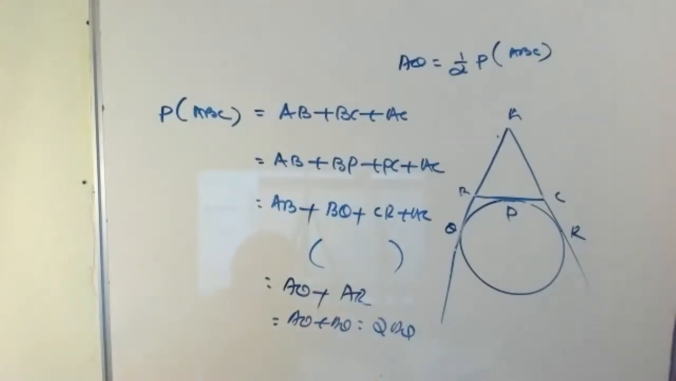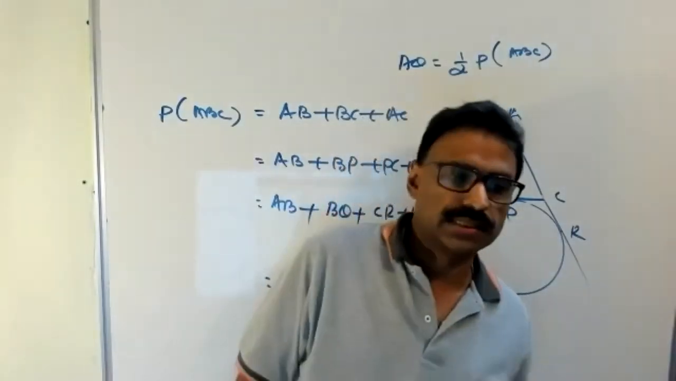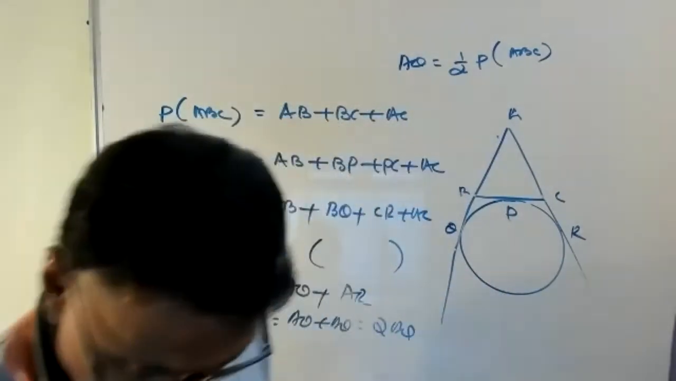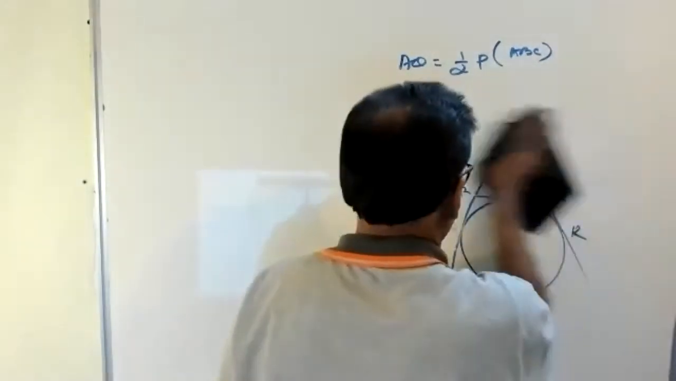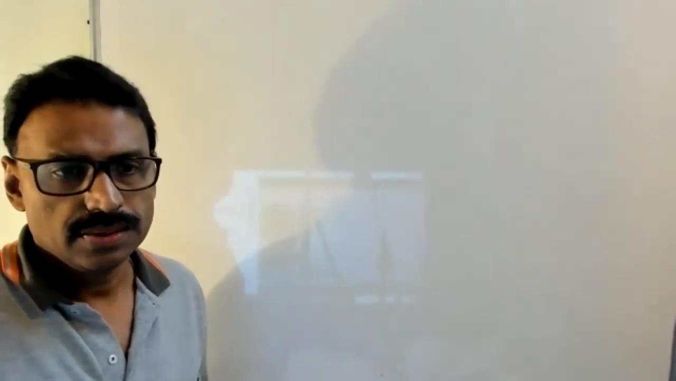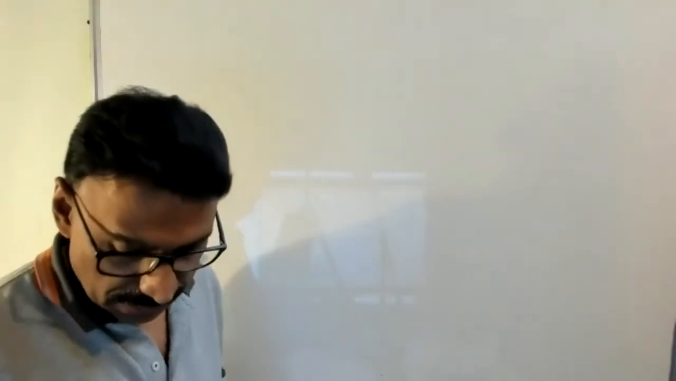Two circles touch each other at the point C. Prove that the common tangent at C bisects the common tangent at P and Q.